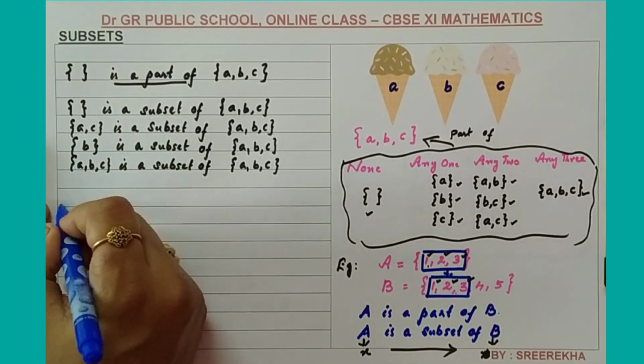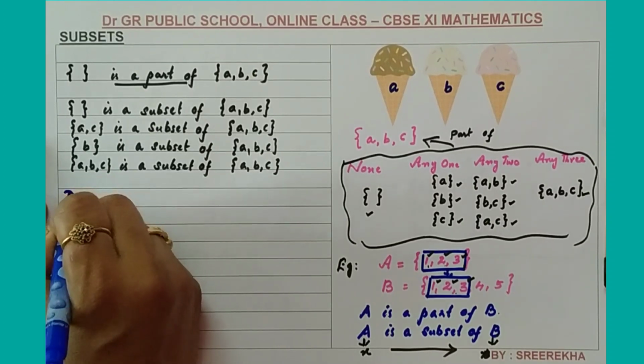I am going to write the definition of subset here. Definition.